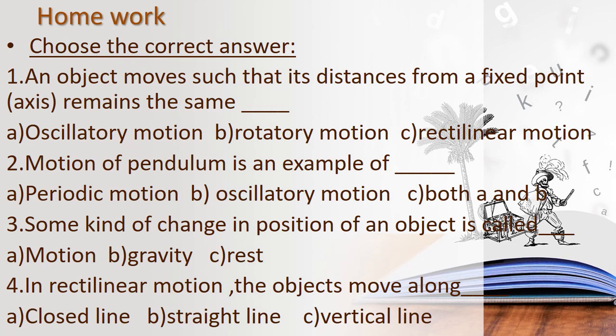Write the answer. And then the fourth one: in rectilinear motion, the objects move along dash. Rectilinear motion means it will move. Write the answer. Write the questions in your notebook. Put homework and then write the questions.